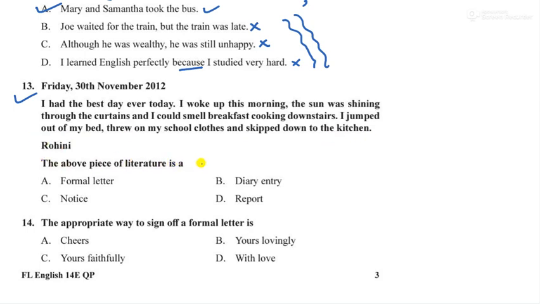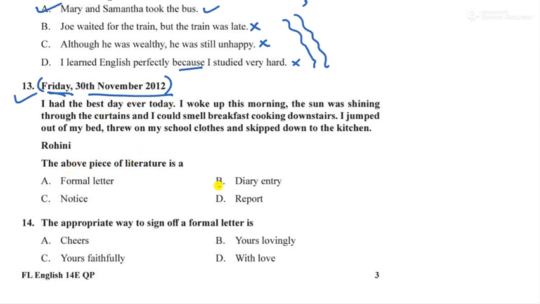Rohini, the above piece of literature, which type of literature is this? Whether it is a letter, diary entry, notice or report. See, if you look at this, they have written Friday and date. Whenever we write a diary, we follow this. We write the day and date, then we enter all the moments or incidents that occurred on that particular day. We write in the form of a diary, so we call that diary writing.